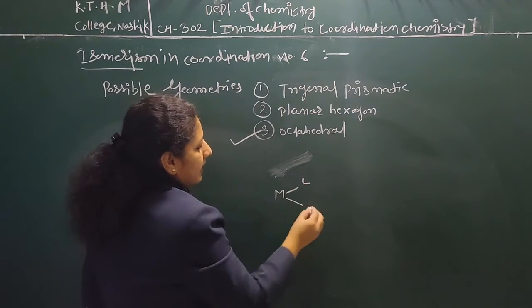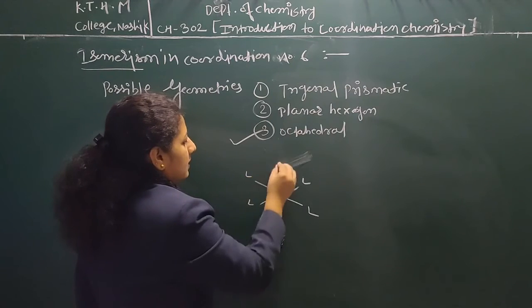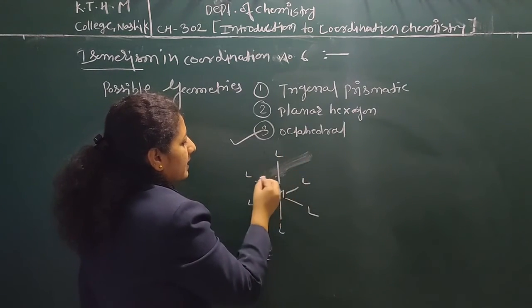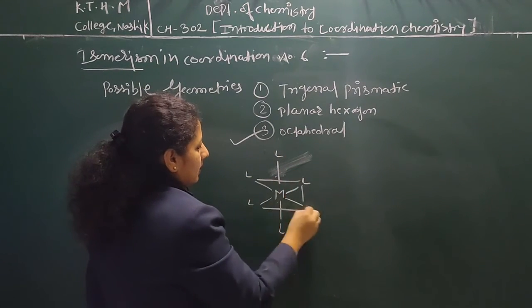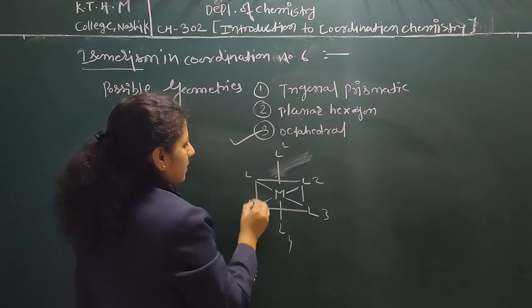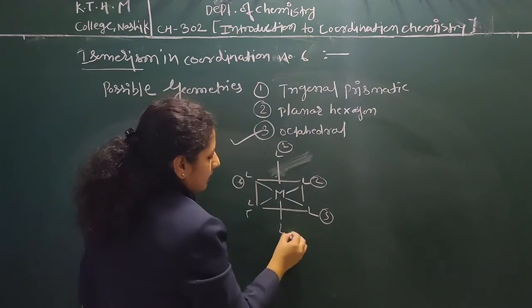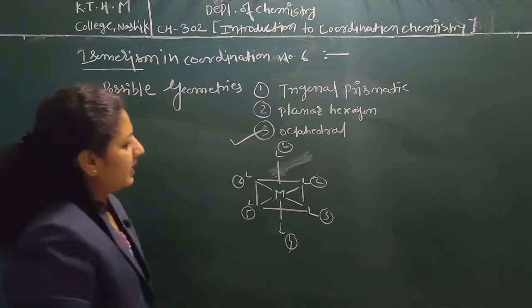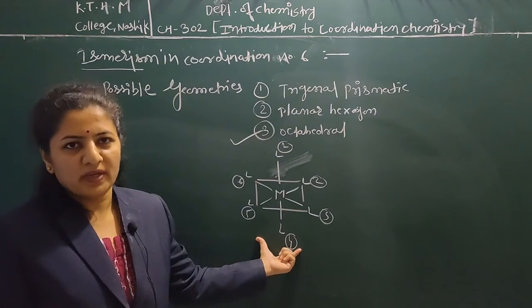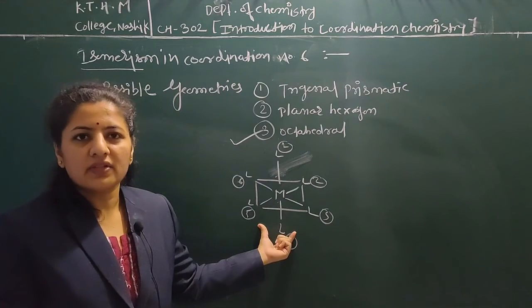Means that the ligands are equidistant to each other, and each ligand shows a 90-degree angle with each other. These are the positions of the ligands. This is the perfect geometry, and all ligands are equidistant from each other.